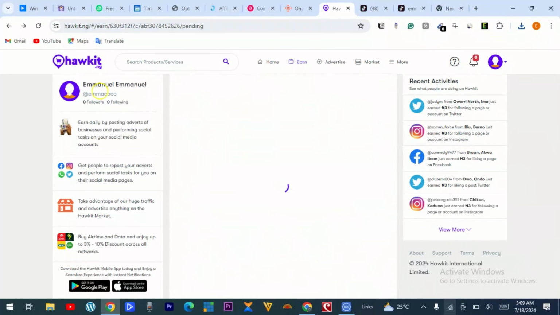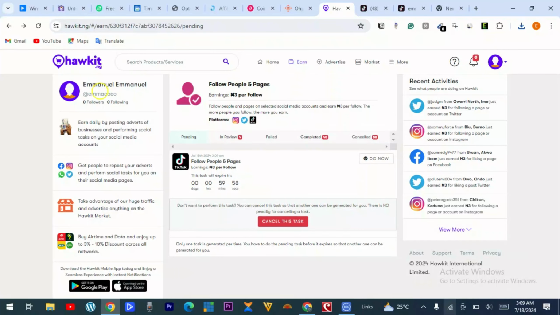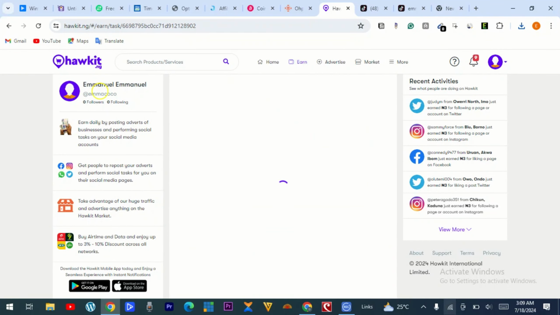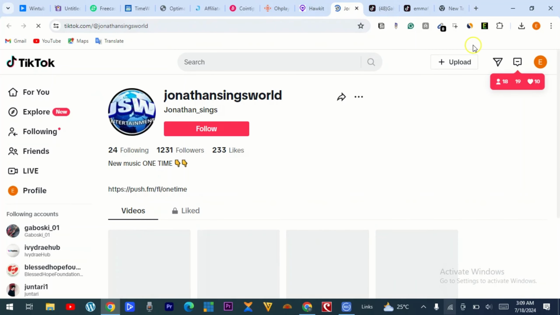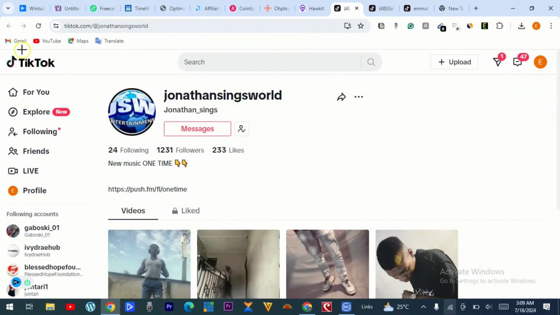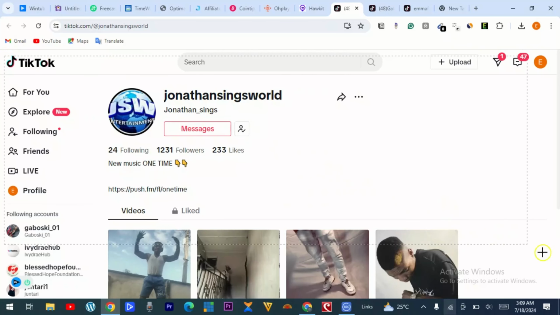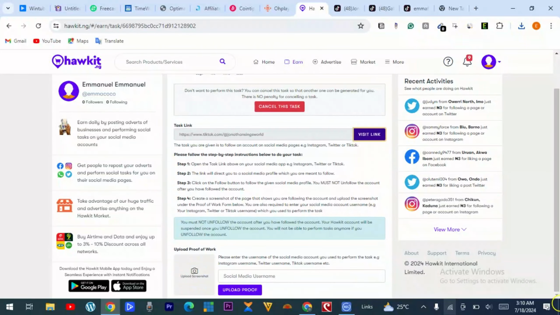Okay, we have to go back first. So I need to generate another one here. So I do another one, follow the same process, and then I follow this page, and then I have to screenshot the page, come back to Hawkit, make sure I upload the screenshot,